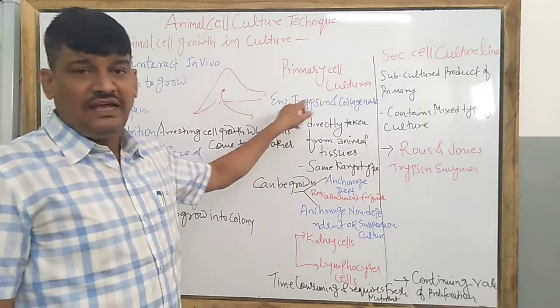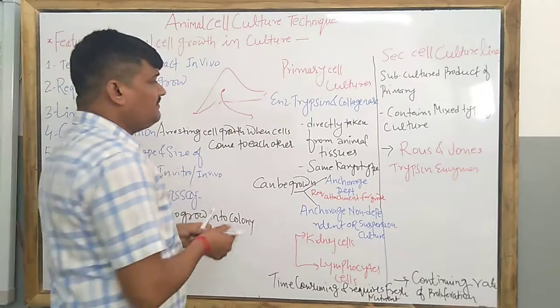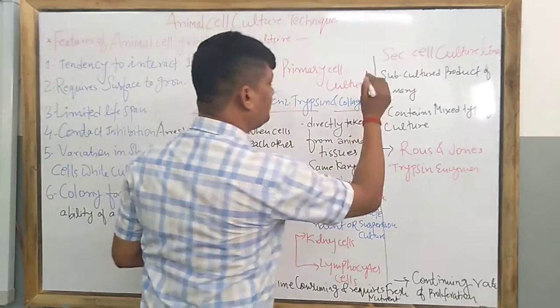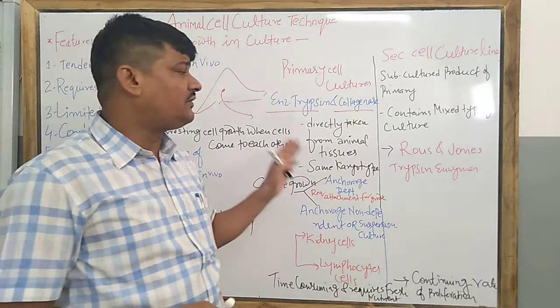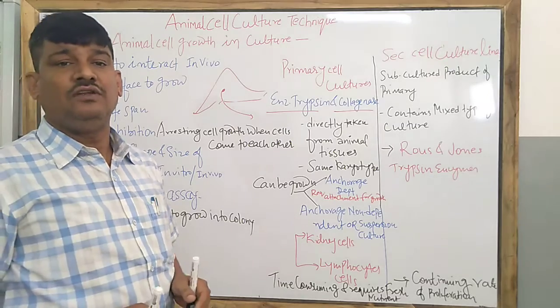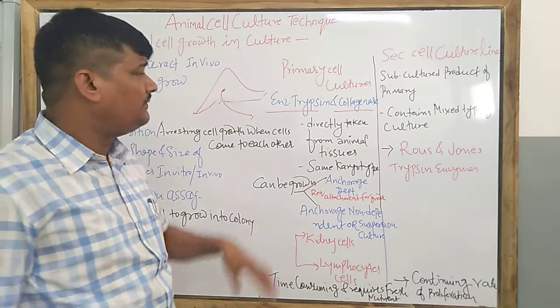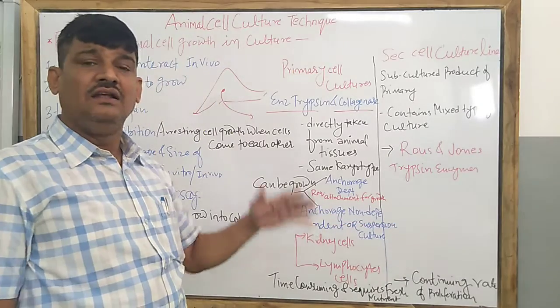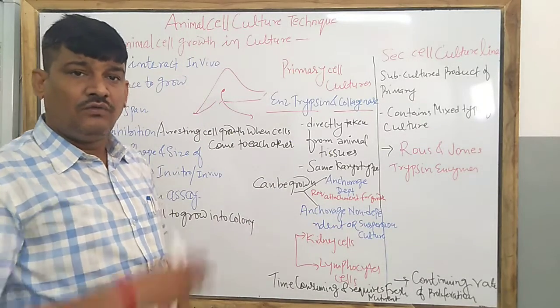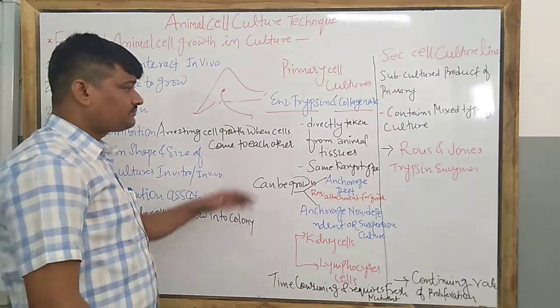So trypsin and collagenase are enzymes, and they were first used by the scientists Ross and Jones. Actually, Ross and Jones developed the technique of using the trypsin enzyme while they were working on lymphocytes.